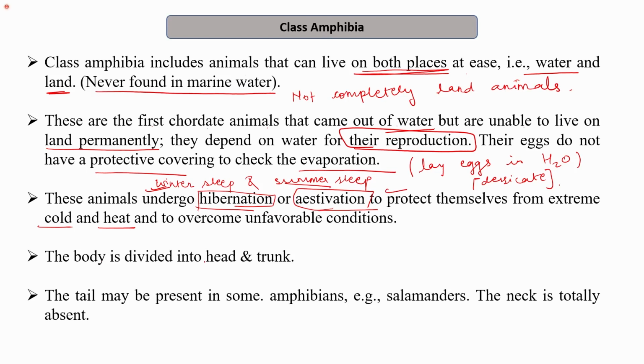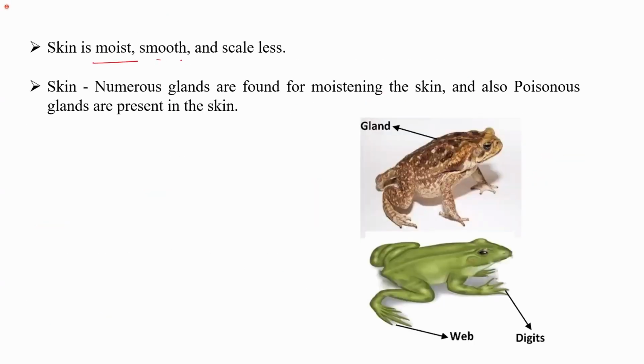The body is divided into head and trunk. The tail may be present in some amphibians, for example in salamanders. The neck is totally absent. The skin is moist, smooth and scaleless, while in class Pisces the skin has scales. The skin has numerous glands for moistening it, and sometimes also poisonous glands.